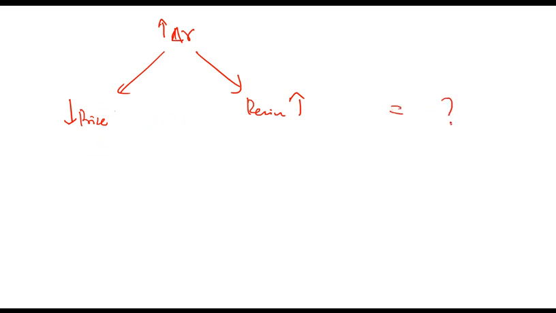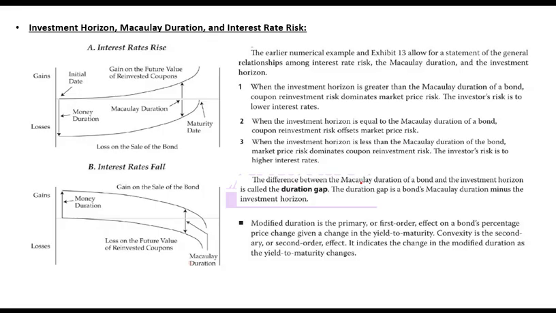What is the net impact? In order to decide net impact, you need to know two things. You need to know Macaulay duration, and you need to know investment horizon. You compare these two in order to arrive at the answer for net effect.